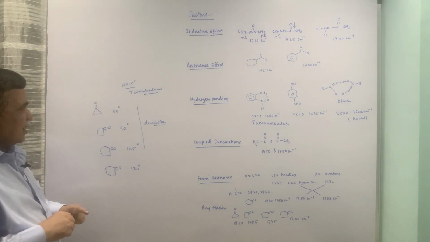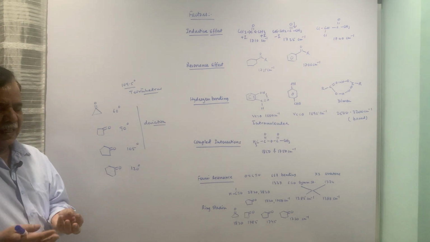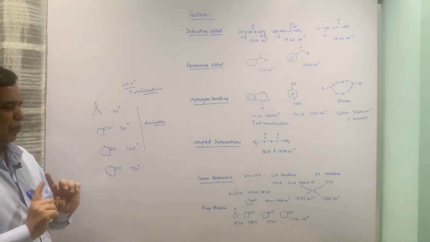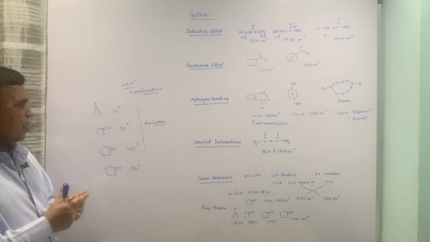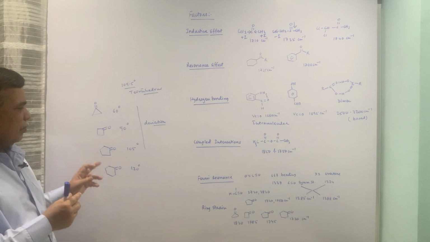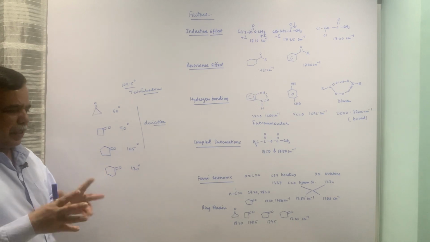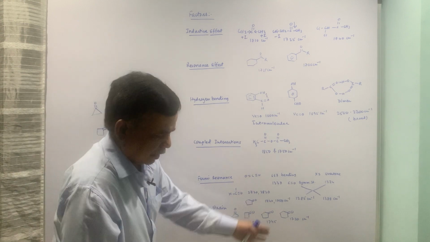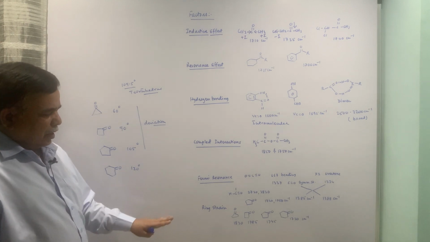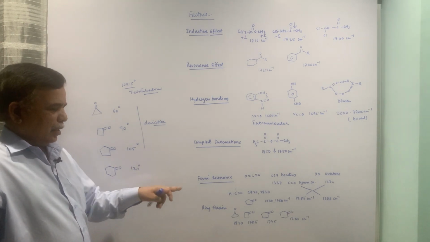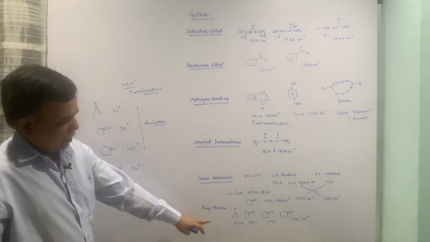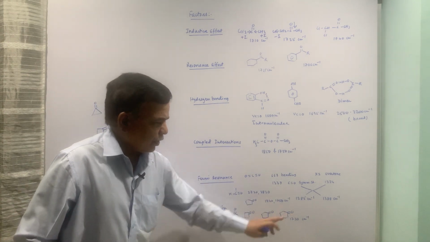In case of a 3-membered ring, with a 60 degree diagonal angle, if you make a model of this compound, you will find banana type bonds, and much more ring strain is involved. For 4-membered it is slightly less, for 5-membered slightly less, and in 6-membered it is practically not there. Wherever the ring strain is maximum, the compound has to overcome more energy to vibrate that bond, and that is why here the values are 1820, 1785, 1745 and 1720.